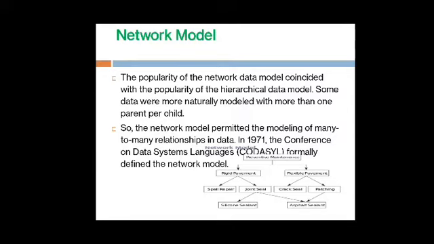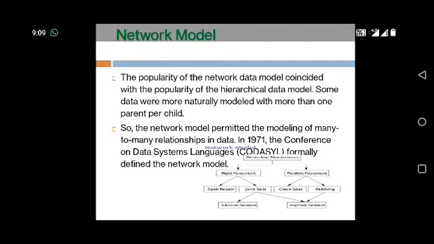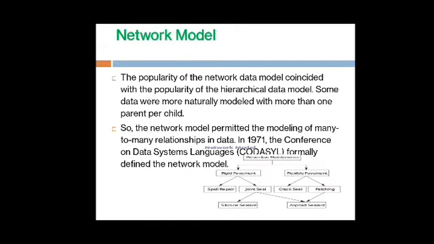In DBMS, there are different kinds of relationships: one-to-one, one-to-many, many-to-one, and many-to-many. This concept was introduced in 1970 by the Conference on Data Systems Languages, CODASYL, which formally defined the network model.